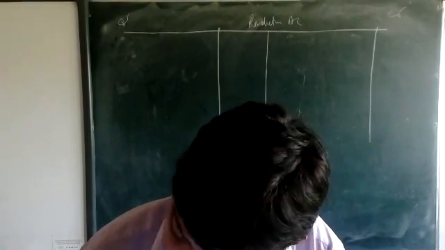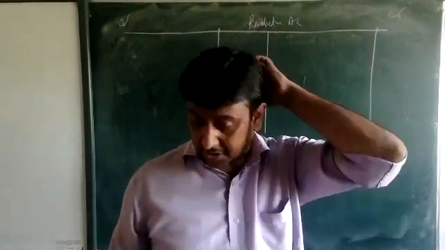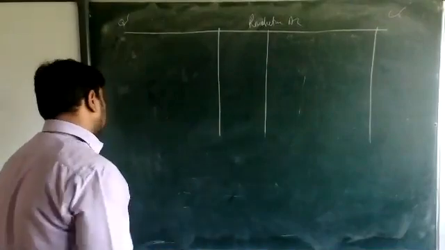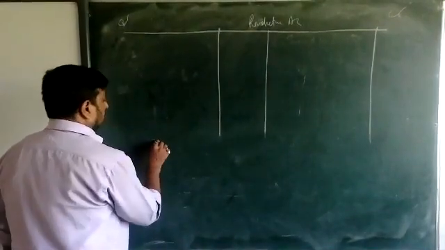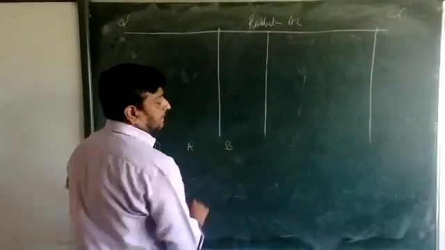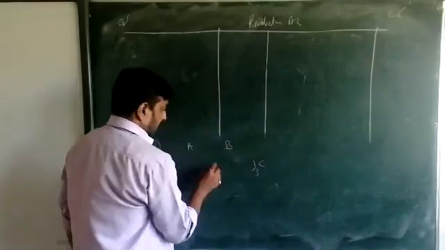He is coming for 1/5. Okay, beta. Just see how we are going to start the question. First, we are going to calculate the new profit sharing ratio. A and B are partners, C entered for 1/5.